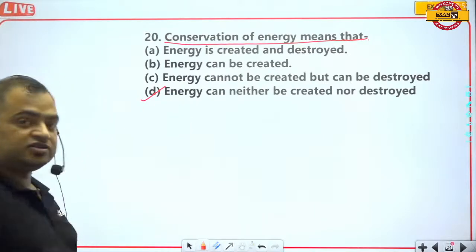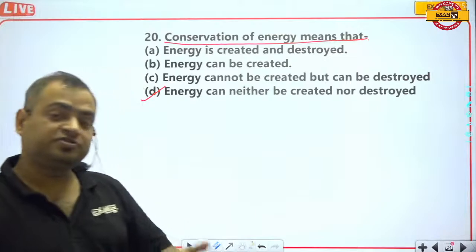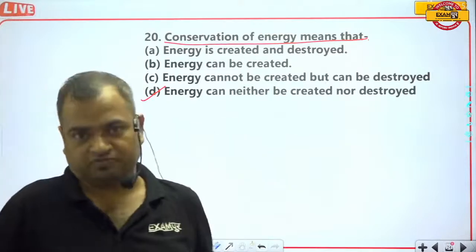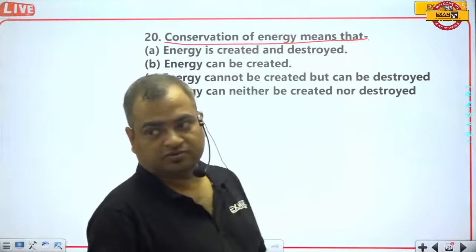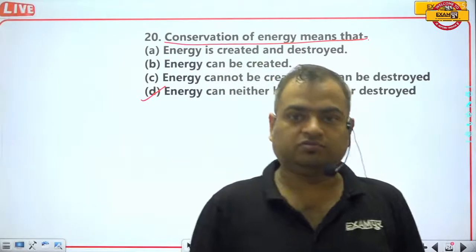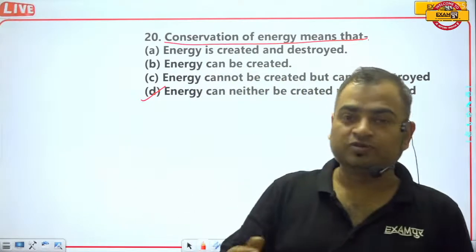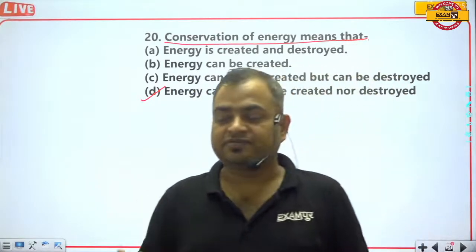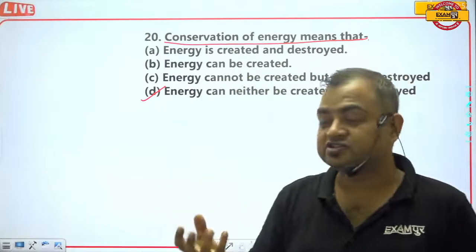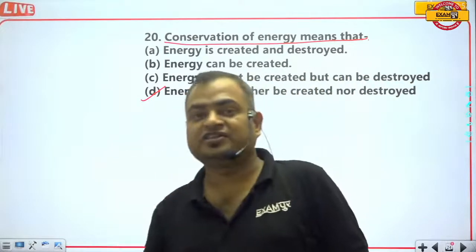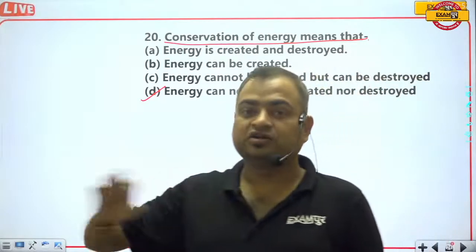Energy can only be changed from one form to another form. Suppose you have coal. You burn the coal and get heat energy. That heat energy can be converted into mechanical energy by heating water and making steam, and sending that steam to the turbine.